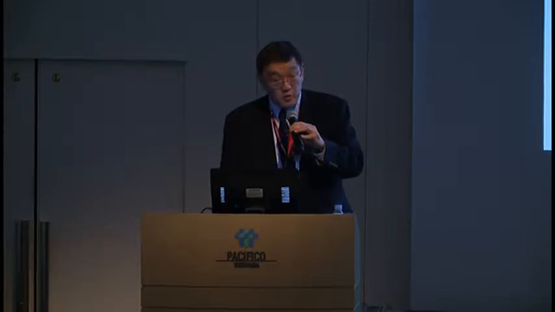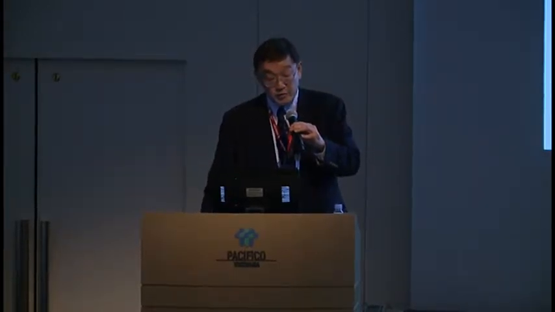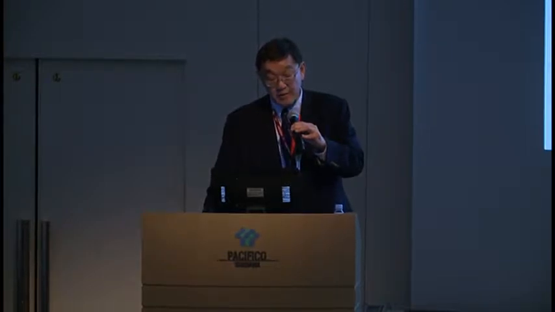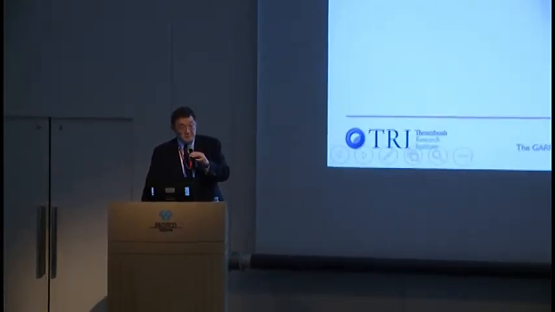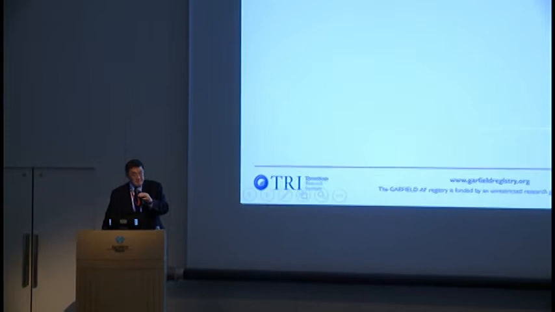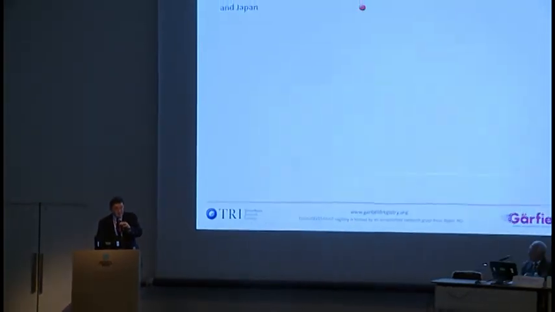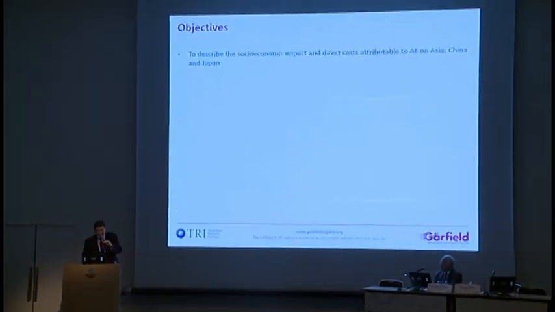That is the topic I'm going to talk about today: to describe the socio-economic impact and the direct cost attributable to atrial fibrillation in Asia. We will talk about the Chinese example and the Japanese example. This project was proceeded by our Chinese colleague, Professor Zhujian K.